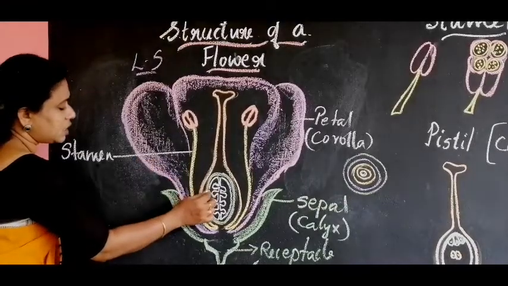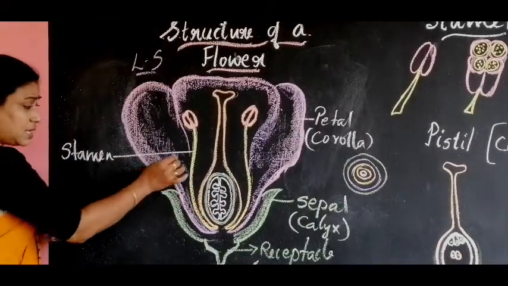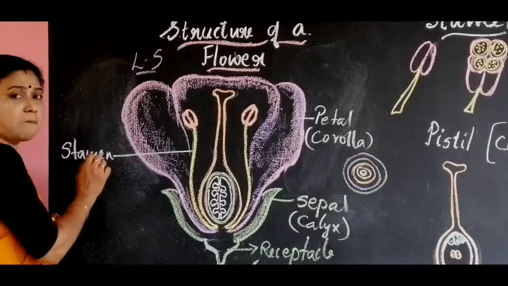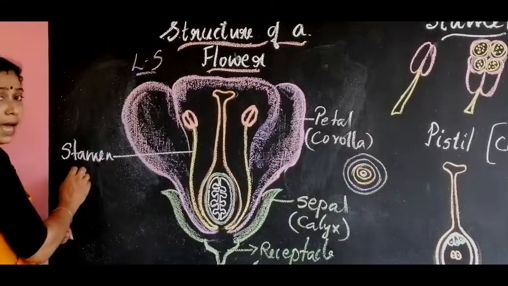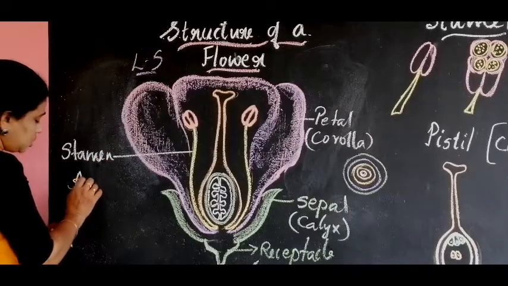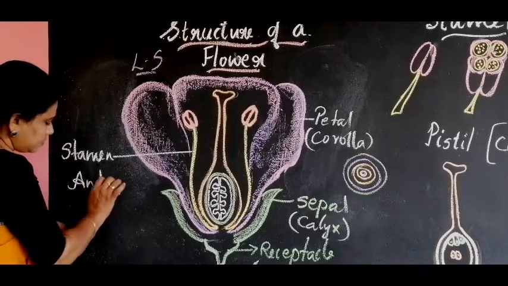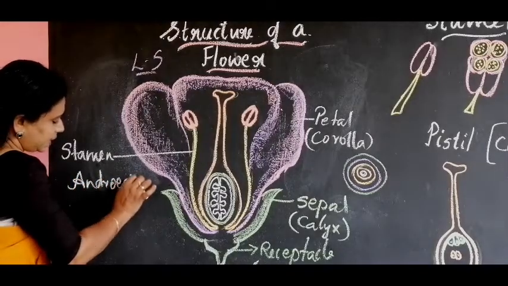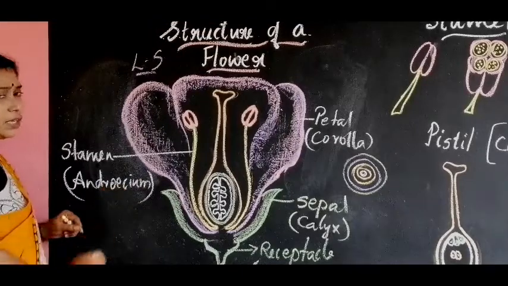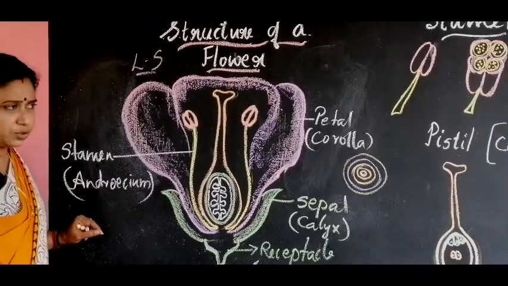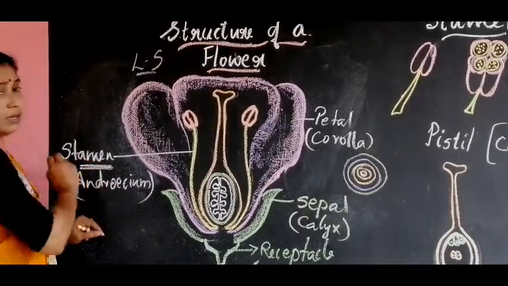The stamen is the male reproductive part of a flower, and this male reproductive part is called the androecium.